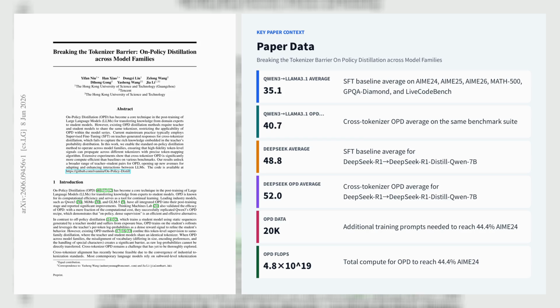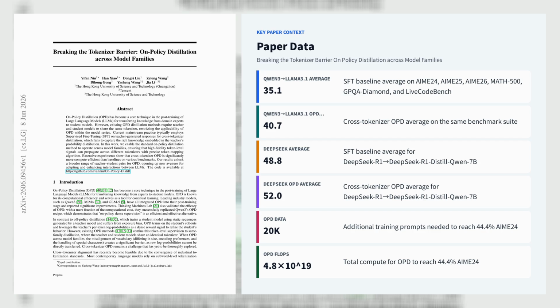Breaking the Tokenizer Barrier: On-Policy Distillation Across Model Families, a collaboration involving the Hong Kong University of Science and Technology and Tencent, shows how to extend on-policy distillation beyond shared vocabularies. The paper argues that standard OPD, used in systems such as Qwen3, MiMo, GLM-5, and validated by Thinking Machines Lab, has been constrained by identical tokenizers, forcing weaker SFT-style cross-tokenizer transfer. Their solution is a dual-pointer chunk alignment algorithm, DPCA, that finds minimal, synchronized text chunks across student and teacher token streams, plus a semantic prior credit assignment rule that projects a teacher chunk's log likelihood back onto student tokens in closed form.